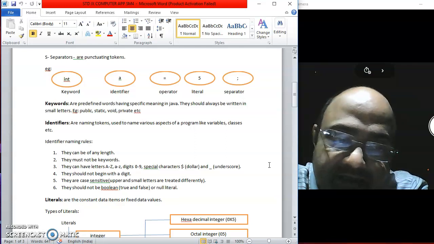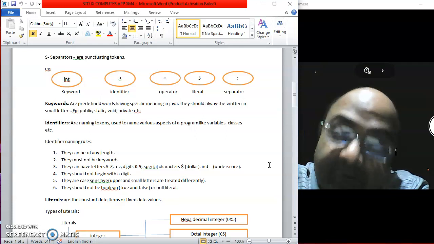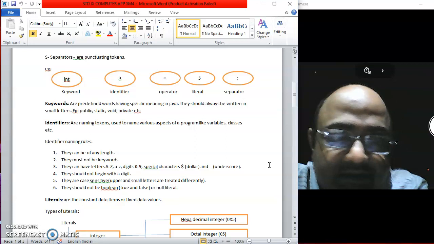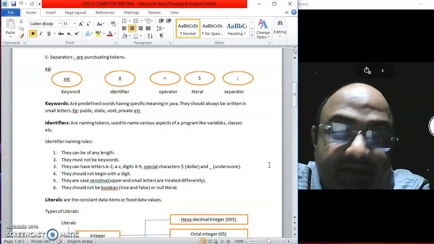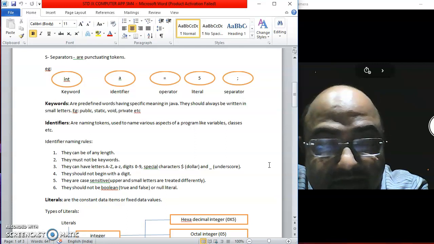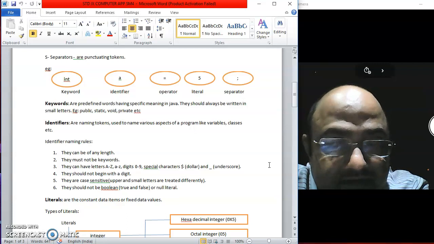If I want to keep it as hello123, that is also fine. But if I want to keep a name as 123hello, then that is not fine. That is not going to work, because the name should not begin with a digit. Okay, it can begin with a dollar or the special character underscore, but it cannot begin with a digit.